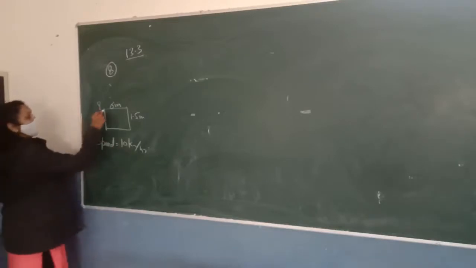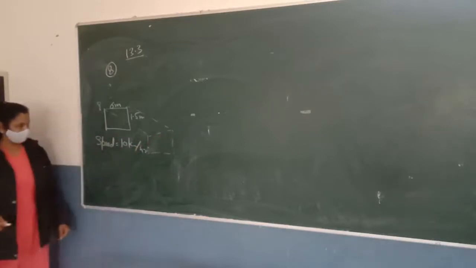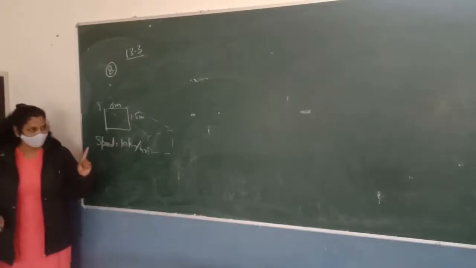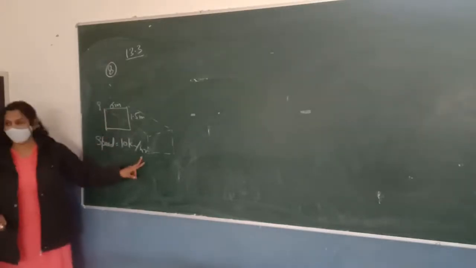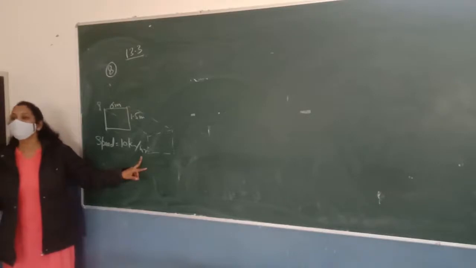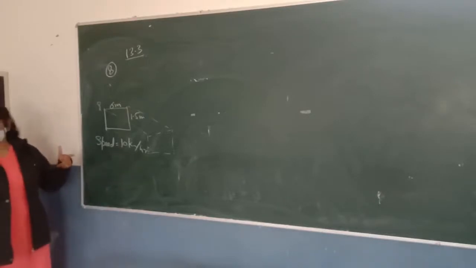So in 1 hour, the length of the water is 10 km. So if you want to find the volume of this water which is coming in 1 hour, 10 km is the length of the water which is coming out from this canal.